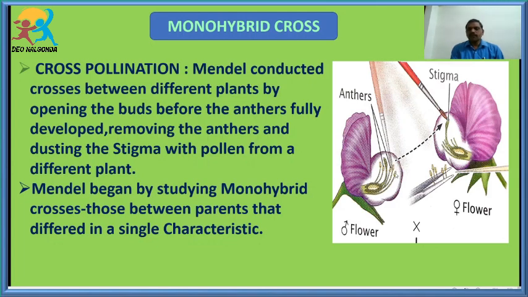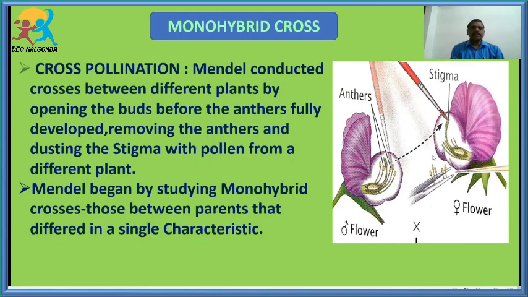Now this stigma without anthers is dusted with the pollen of the flower of another plant which consists of anthers. When the stigma is dusted, the ovules fuse with these pollen grains, and this is commonly called cross pollination.